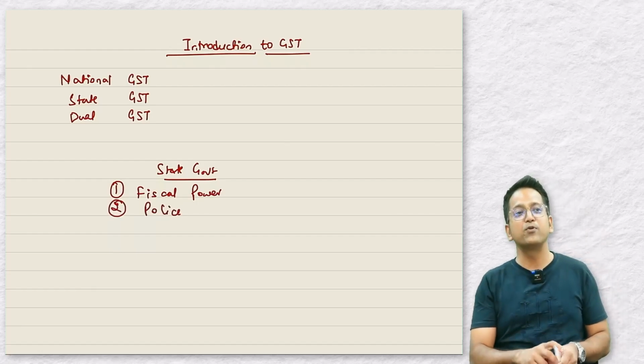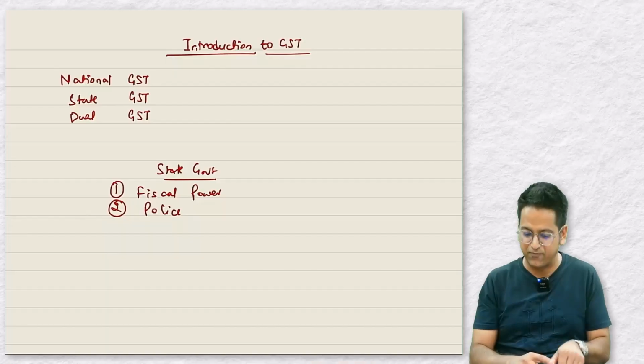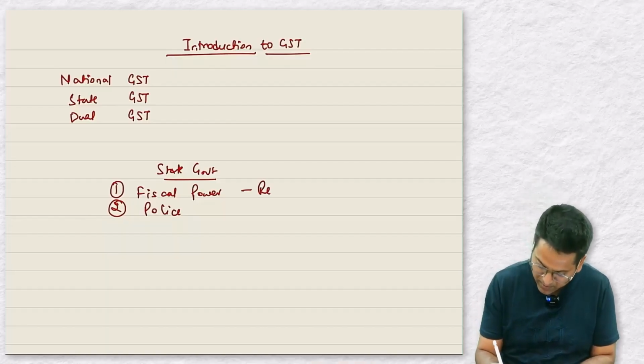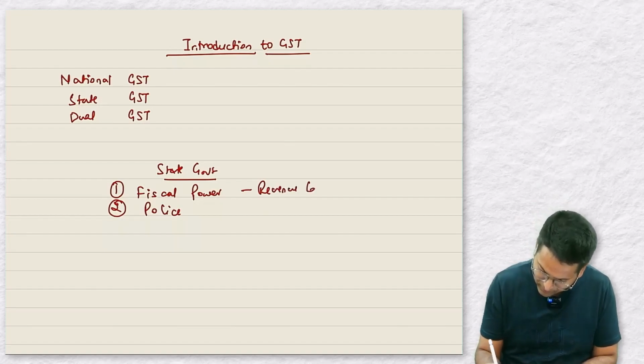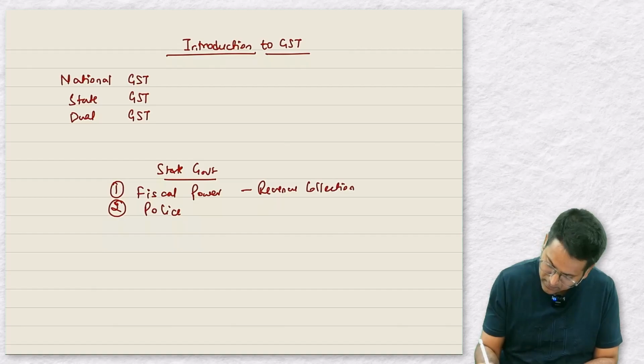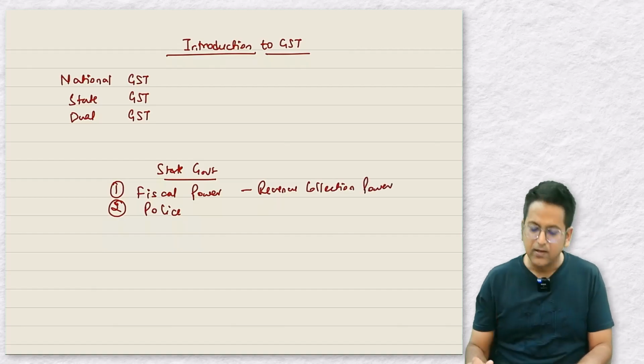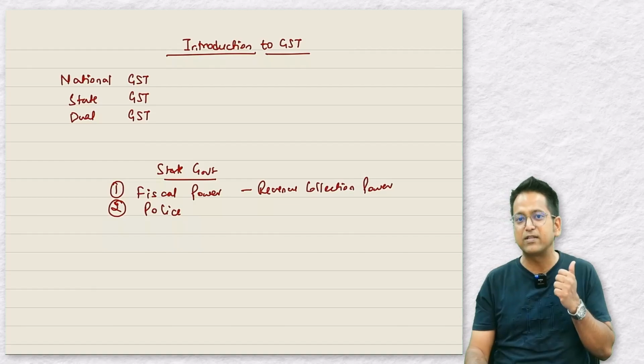As you must have seen, there is UP police, MP police, Maharashtra police. You must have heard this, right? Why is it so? Because police is under the state government. So this is one of the powers that they have. And another one is the power of collection of taxes, revenue collection. Fiscal power means the power of revenue collection. They had some revenue collection power.